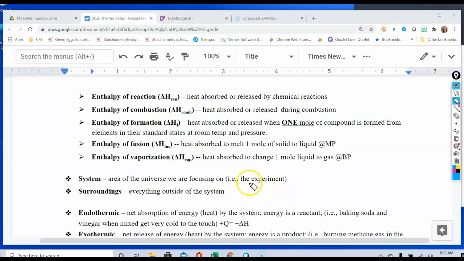For this class, we are going to be referring to the system as the area of the universe we are focusing on. In other words, the elements in the chemical reaction. The surroundings is everything outside those elements and compounds of the reaction.